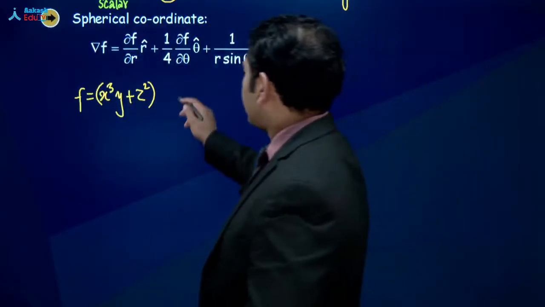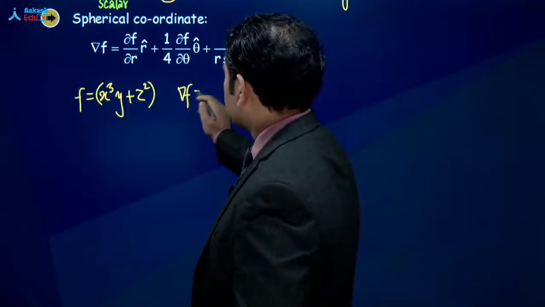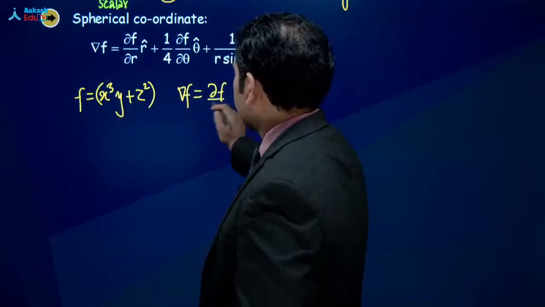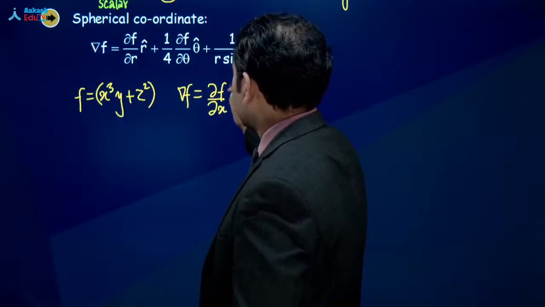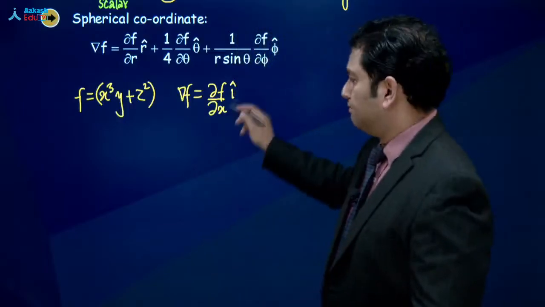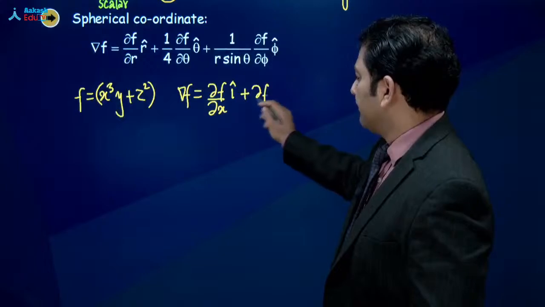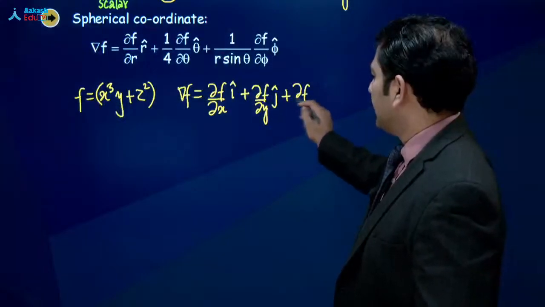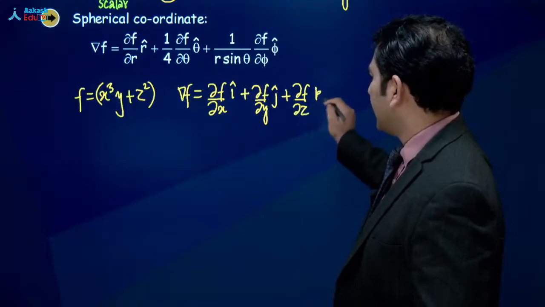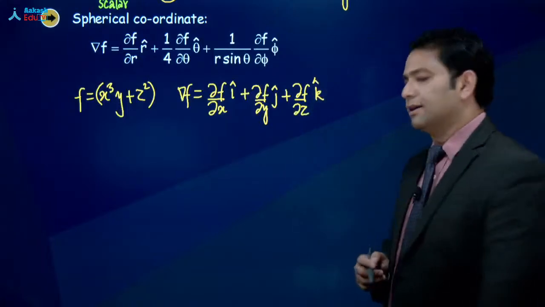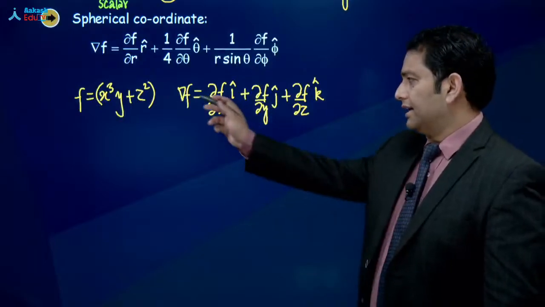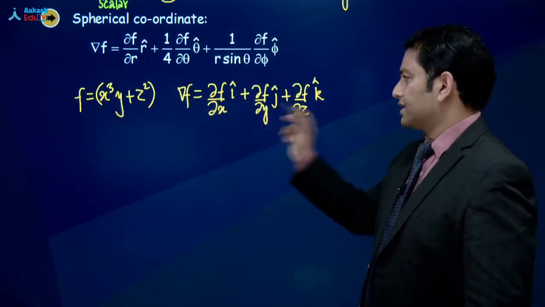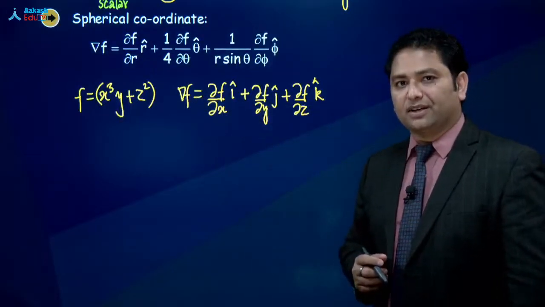So if I want to calculate the gradient of this function, definition लिखते हैं del f by del x I cap plus del f by del y j cap plus del f by del z k cap. So this is the partial, the entire gradient, and these are respectively the partial derivative.